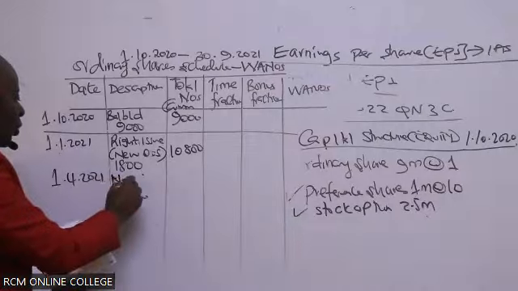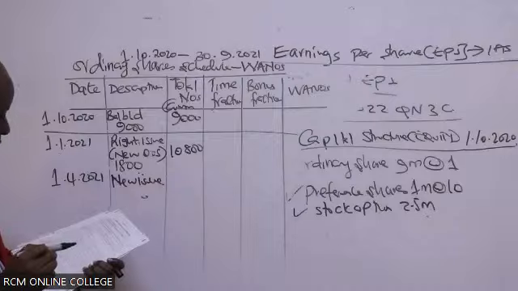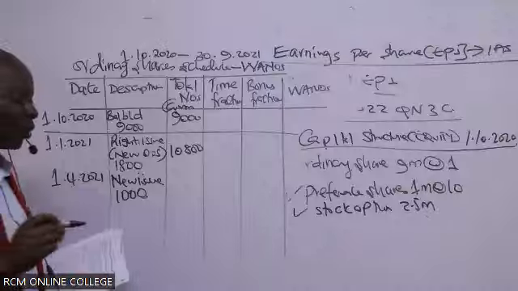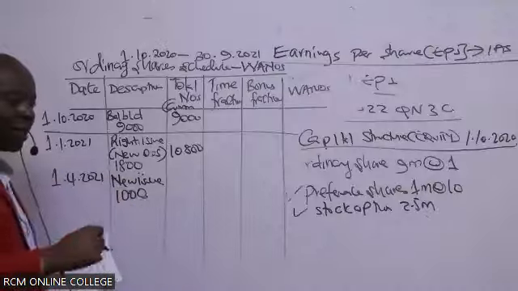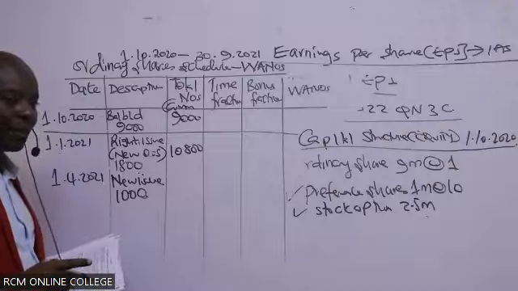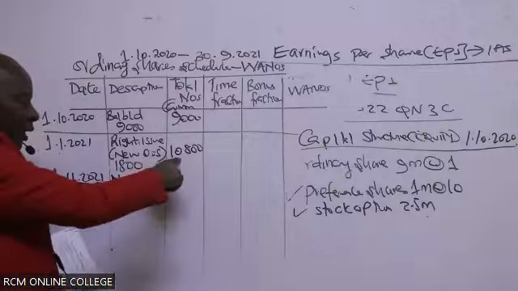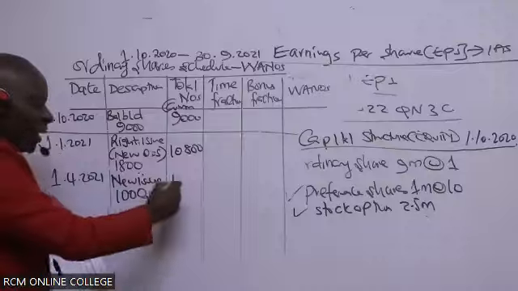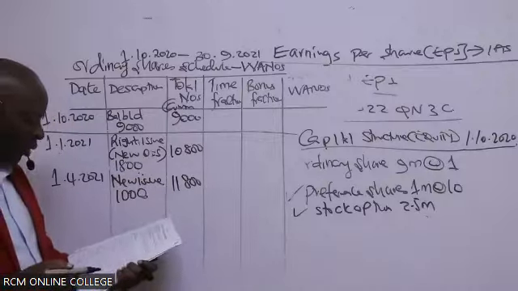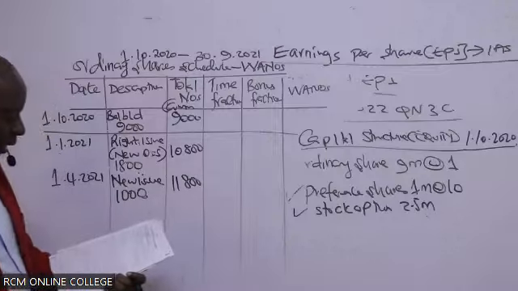So new issue of how many shares here? New issue of 1,000, because I'm cutting the 3 zeros. So then could you kindly aggregate this here? When you take 10,800, because I want the cumulative, we are getting 11,800. And then we go to the last note, of course, apart from the income tax on note number 4.